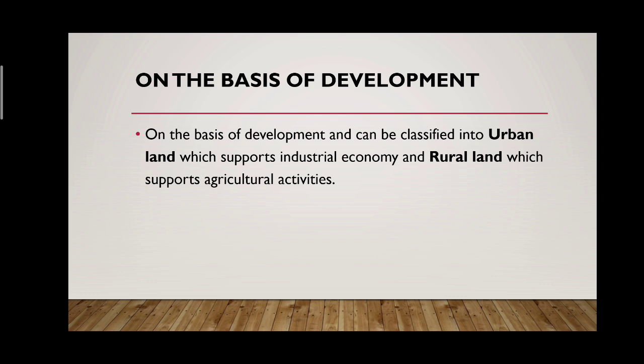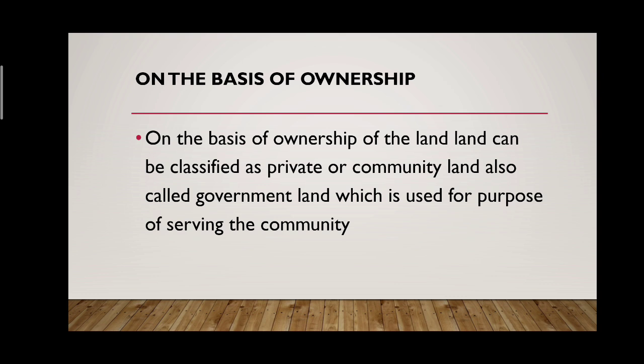And in rural areas, which are villages, you will find more agricultural land as compared to the urban area. So in this sort of development, land is divided into two parts: village and city area, or rural and urban. Urban means city, and rural means village. Then the third or fourth categorization is on the basis of ownership.